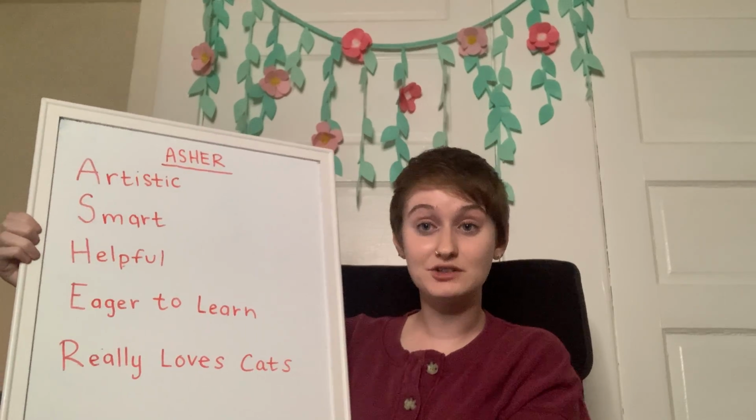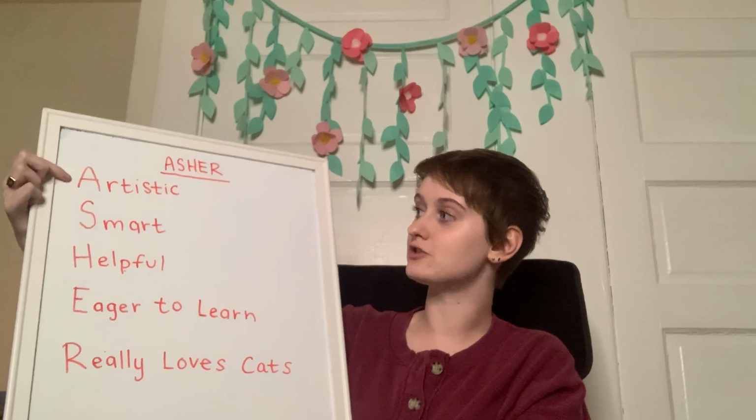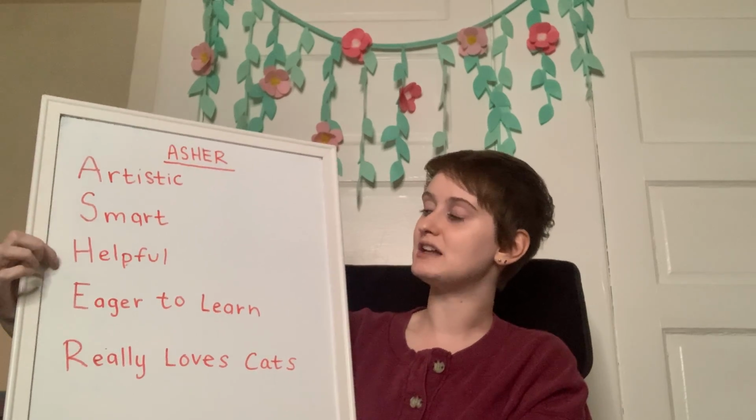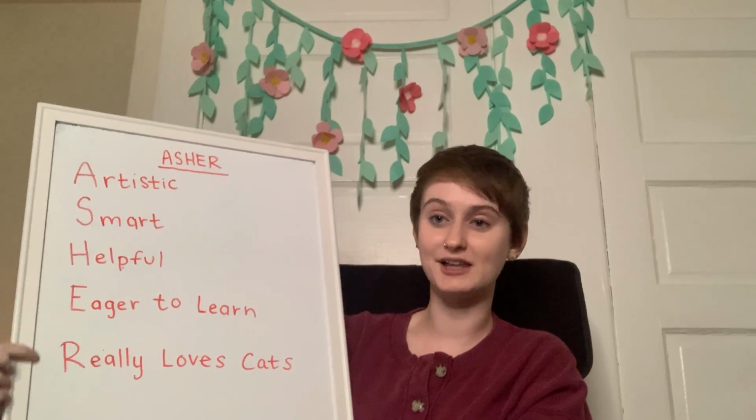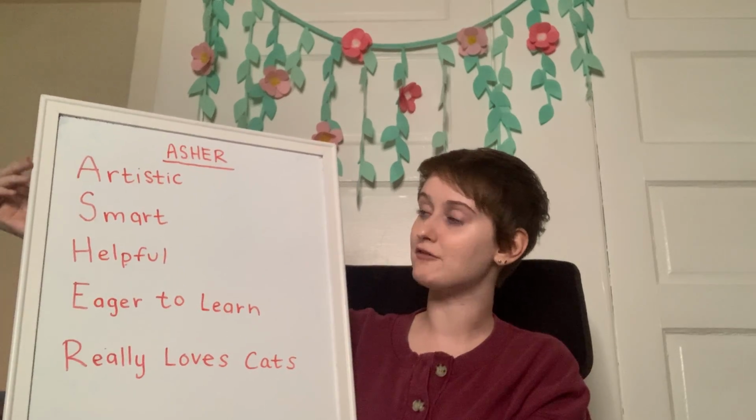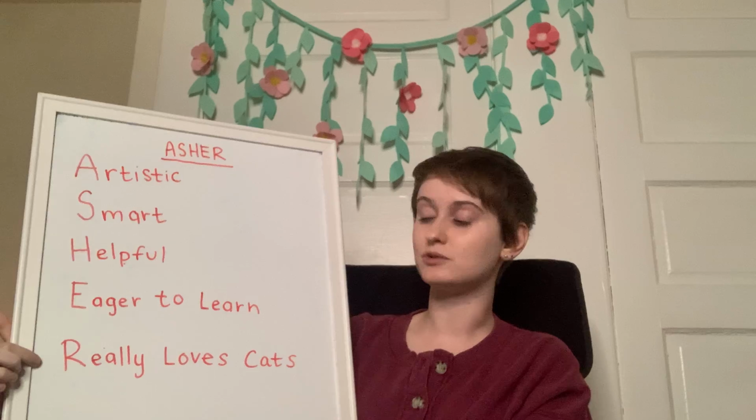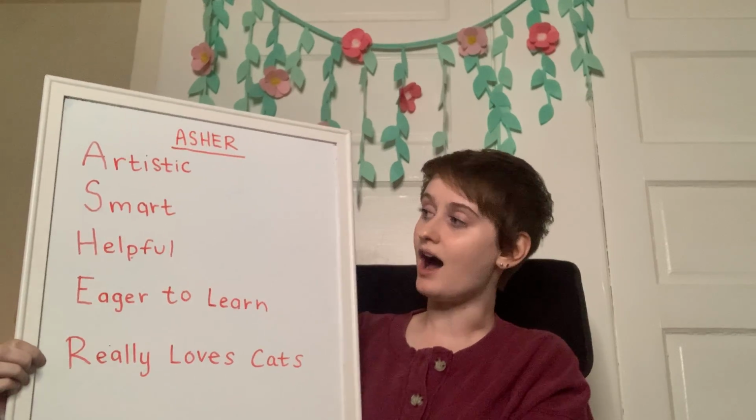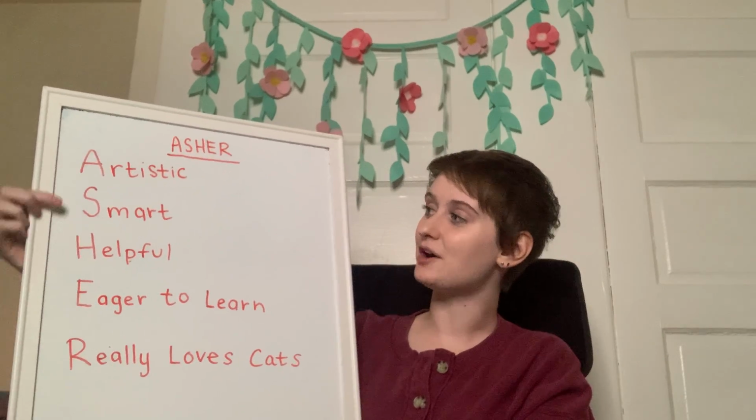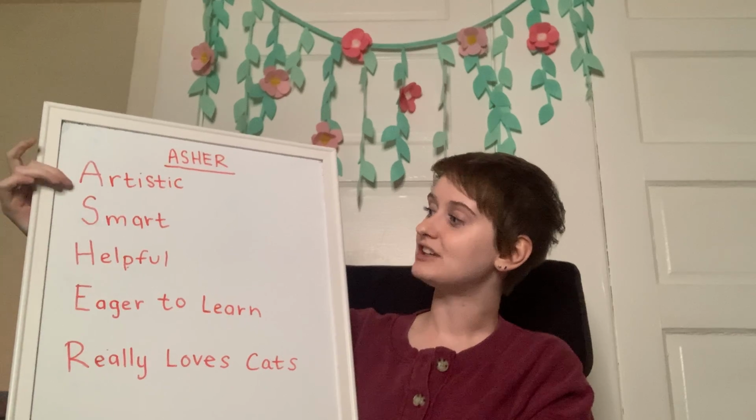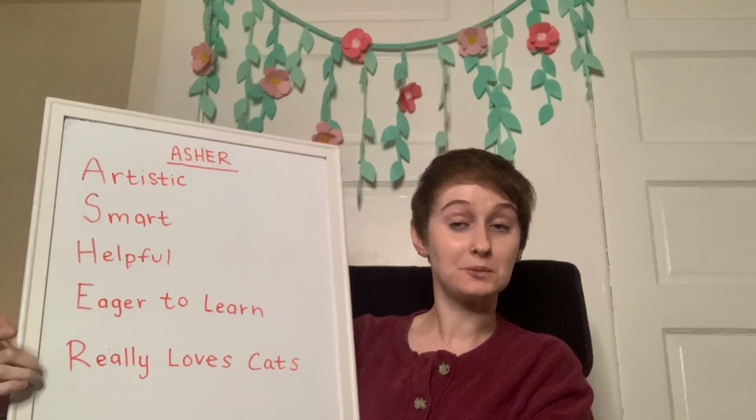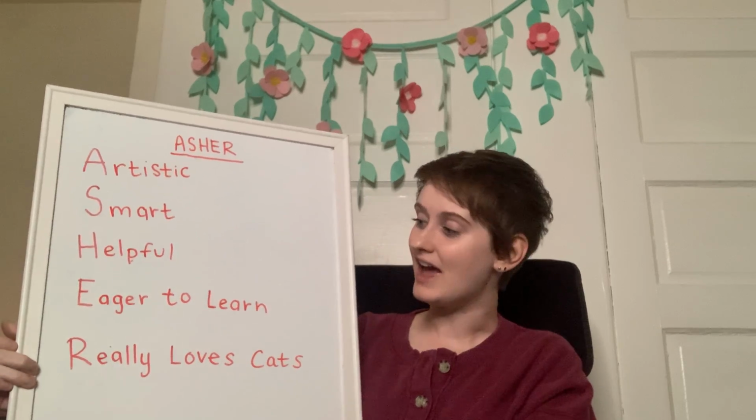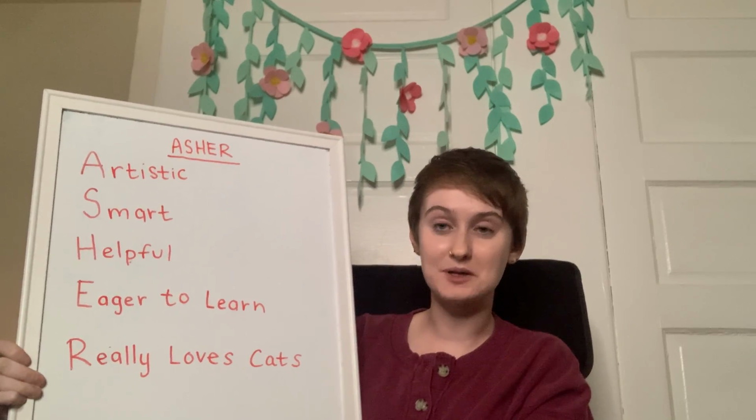So now I'll read it to you one more time. And remember that for each letter of my name, I chose an adjective or a phrase that started with that same letter, so that in the end I have a poem that's as many lines long as my name is, and it describes me. So, Asher: artistic, smart, helpful, eager to learn, really loves cats. And so that is my acrostic poem.